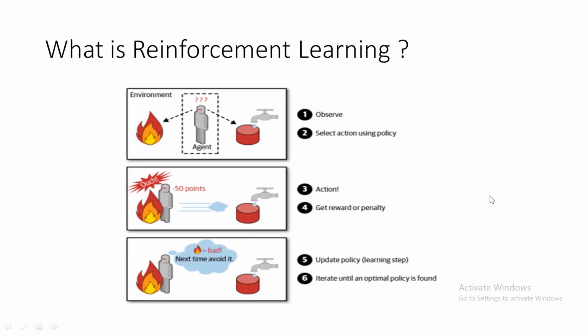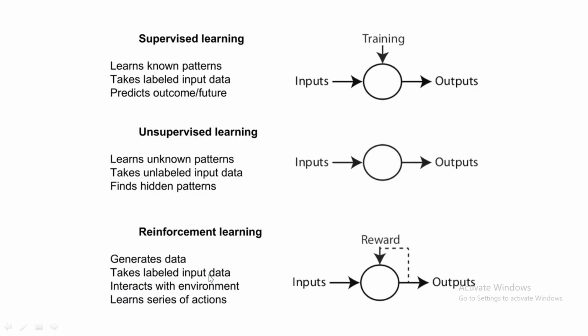Then reinforcement learning, as already told, is based on rewards. In the first case it wants to extinguish this fire. Directly it will go to the fire and try to stop it, but it will get burnt. Then it will get negative points, and next time it will try to avoid this. These are the different techniques.